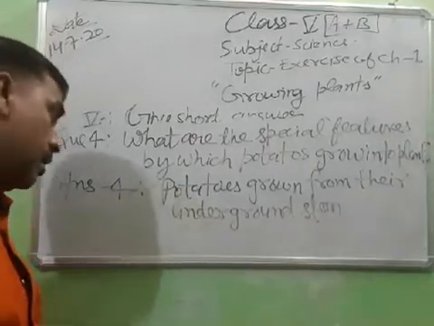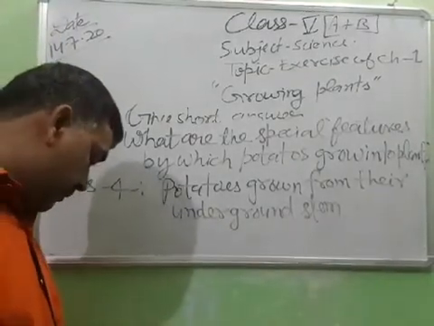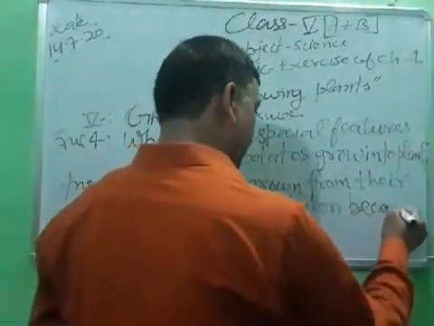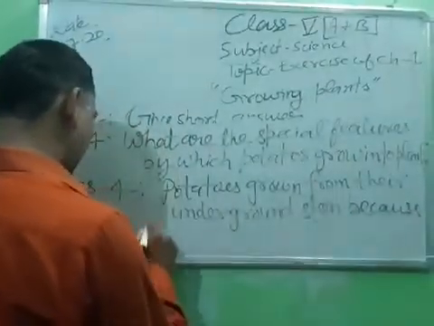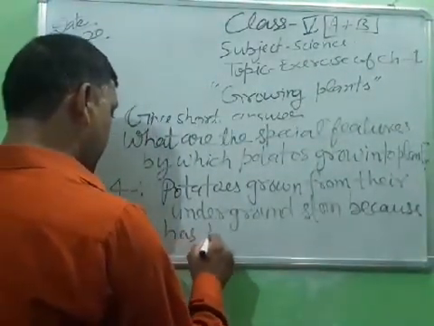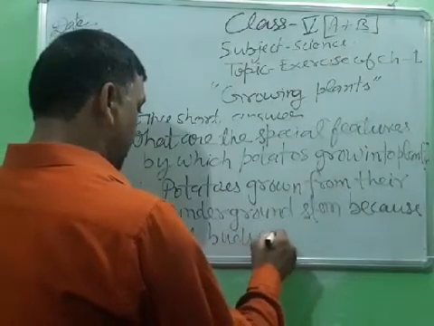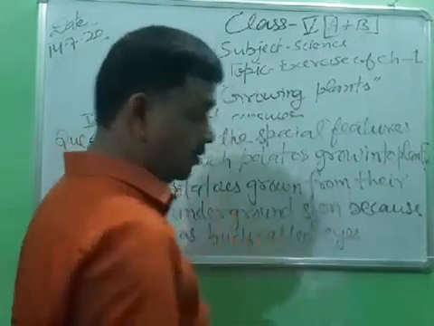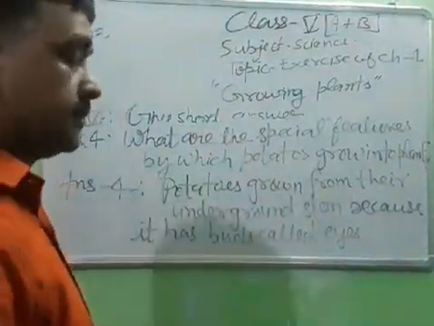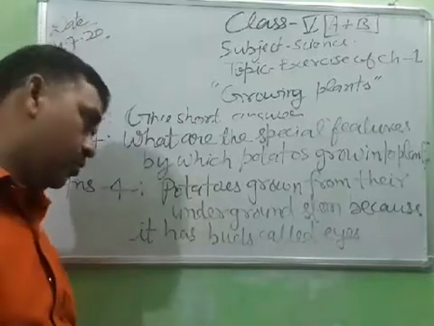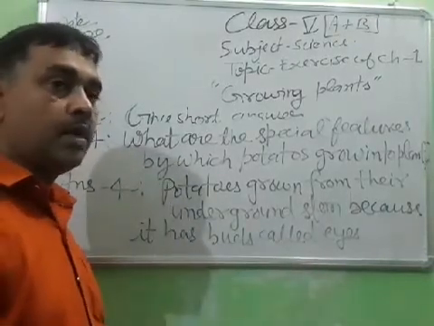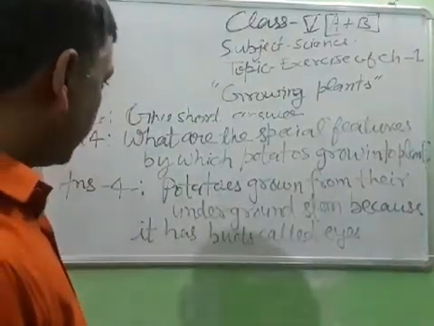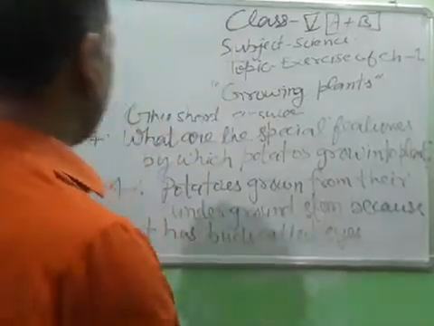What do you mean by the underground stem? Student, because it has buds called eyes. It is found on the surface of the potato, which is responsible for the growing of the new plants. Right now, which grow rise to new plants.